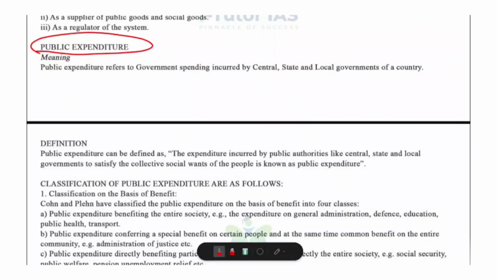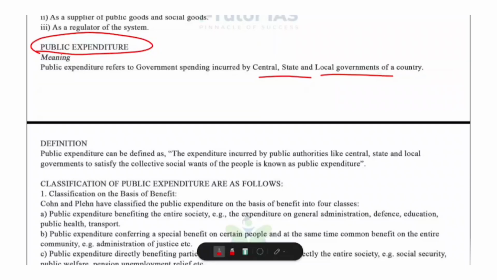Now listen carefully. When we talk about public expenditure, we are simply talking about how the government spends money. Just like a family spends money on food, education, electricity and travel, the government also spends money, but on a much bigger scale for the entire country. So, public expenditure means all the expenses made by the central government, state government and local governments like municipalities and panchayats for the welfare and development of the people.